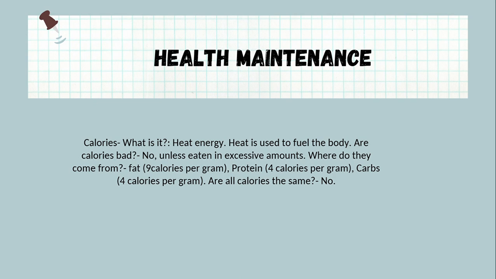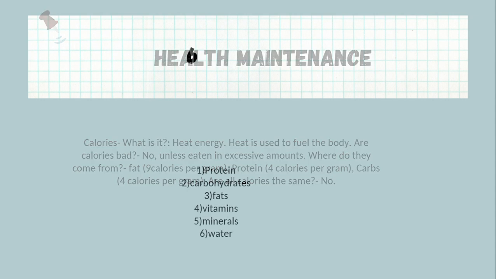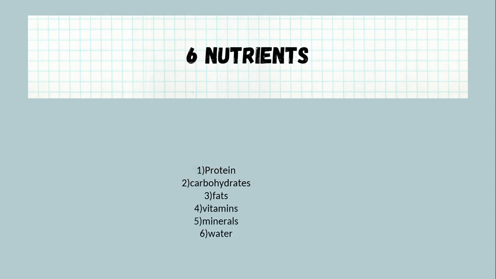Starting off with health maintenance. Calories, what is it? It's heat energy. Heat is used to fuel the body. Are calories bad? No, not unless they're eaten in excessive amounts. Where do they come from? You get fat in 9 calories per gram. Protein is going to be 4 calories per gram, and carbs is also 4 calories per gram. Are all calories the same? No, they are not. The 6 nutrients needed for the body are protein, carbohydrates, fats, vitamins, minerals, and water.